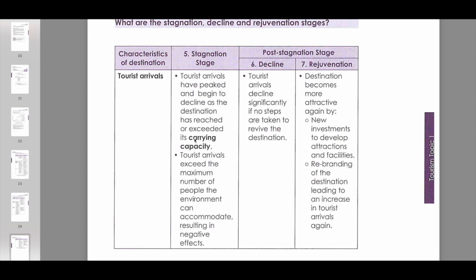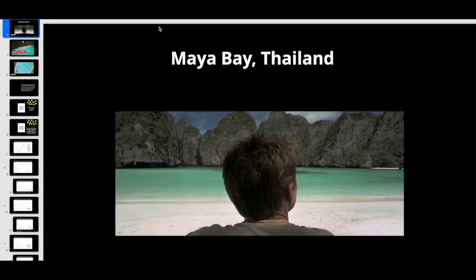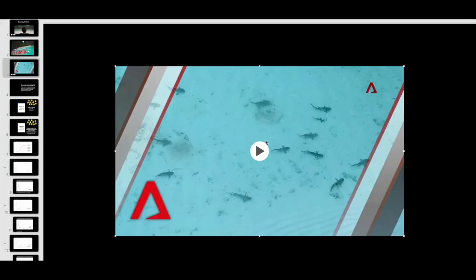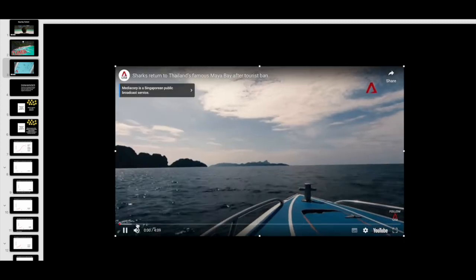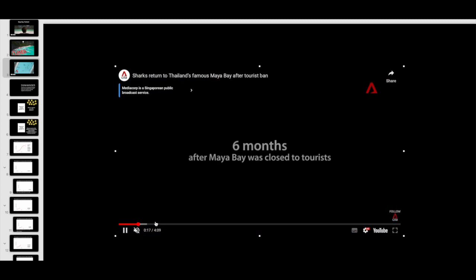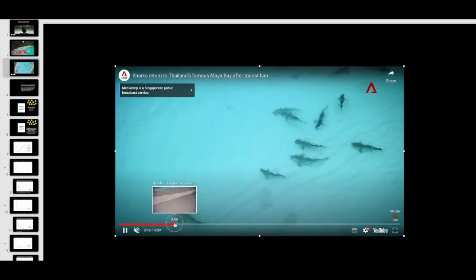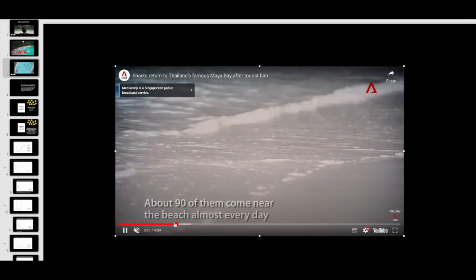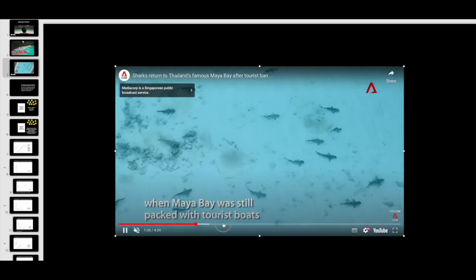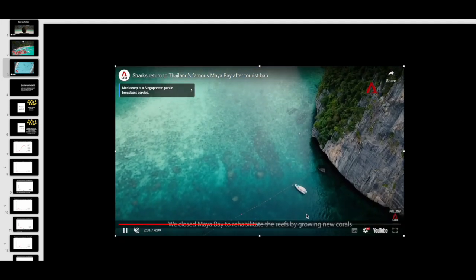The tourism authorities and the country's national environment agencies worried that if this continued, Maya Bay would be damaged, no longer attractive, and reach decline. So they decided to close off the park to let nature recover. This was from Channel News Asia a few years ago, you can take a look online. They closed it for 6 months, and because of that a lot of the species began to return. The beaches managed to recover, and they were back to their pristine condition.